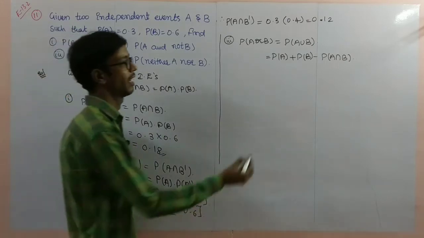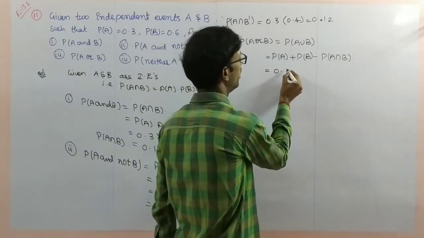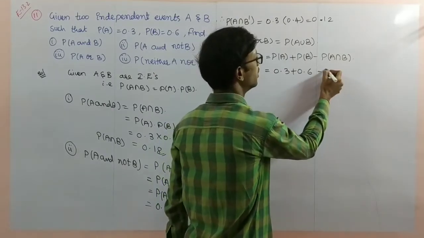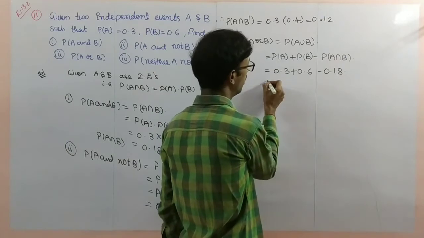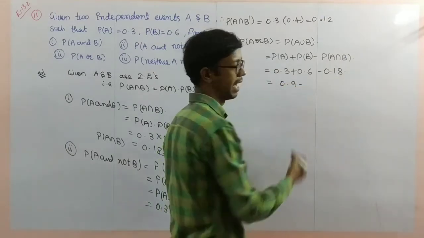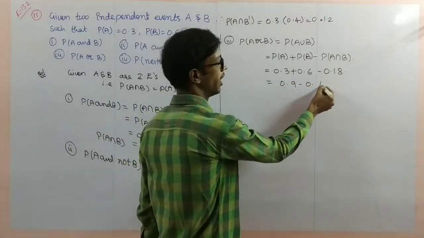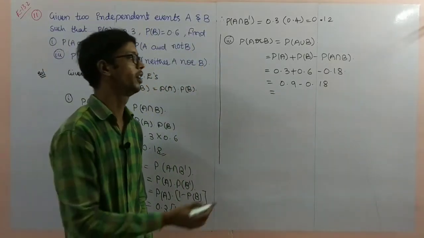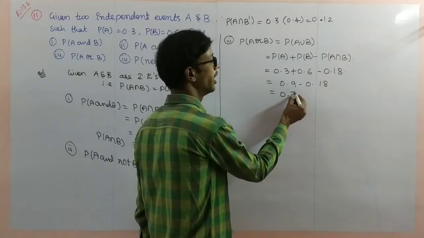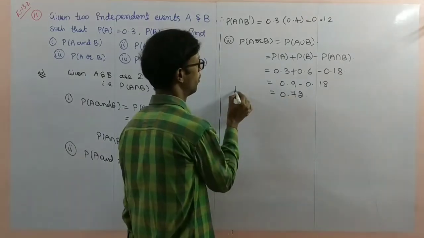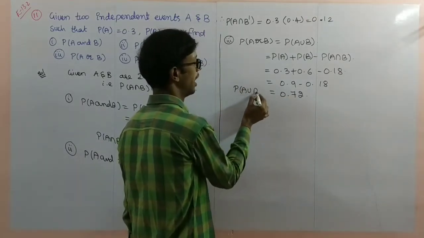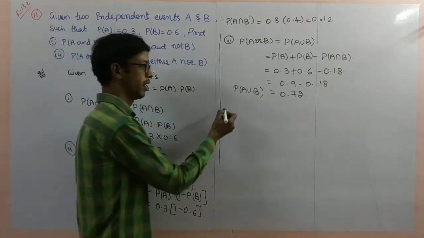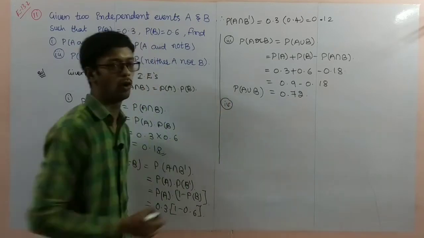So directly I'll write probability of A is 0.3 plus 0.6 minus 0.18. That is 0.9 minus 0.18, which means 0.72 you will get. P of A union B is equal to 0.72.